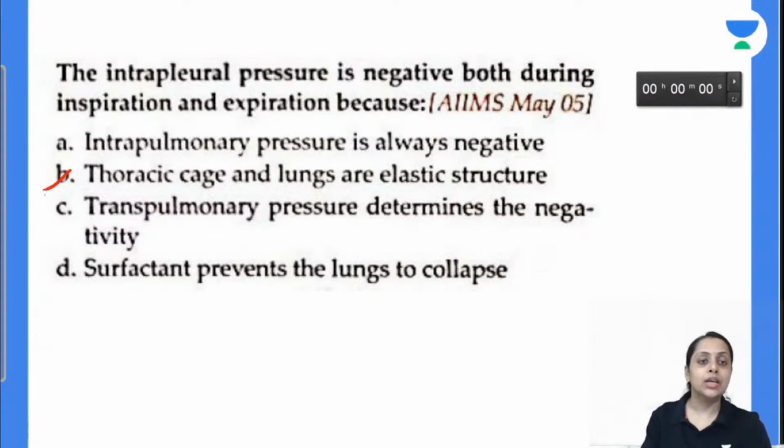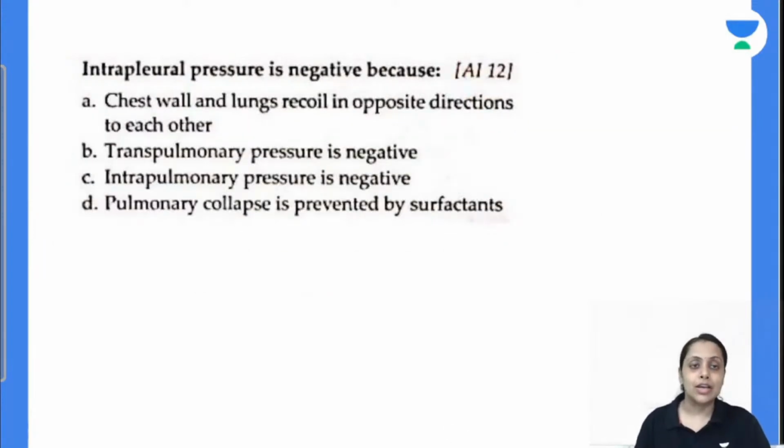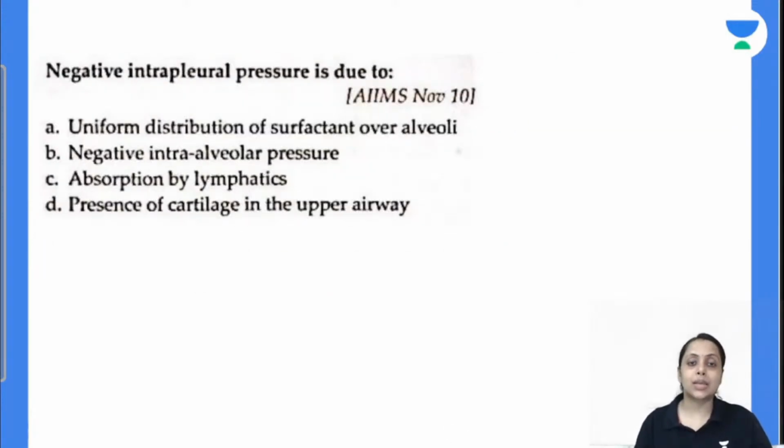So answer is B. Thoracic cage and lung are elastic in nature and the forces acting on both of them are opposite in direction. That's why intrapleural pressure is negative. Coming to the next one, it is the same question, so we skip it.